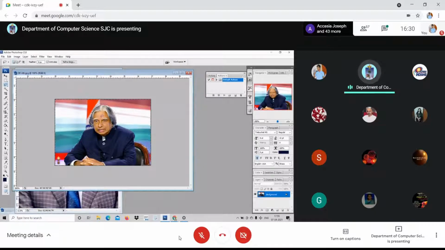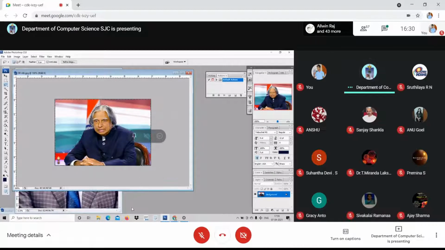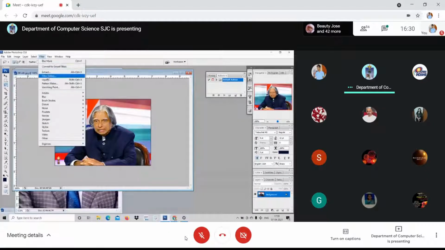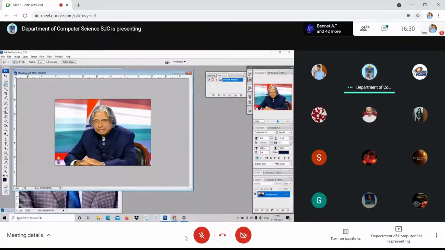For example, I shall do it with Abdul Kalam's picture. Only then you will be able to understand, because the background is blurred. Have you seen this? See, originally it was like this. After blurring, it looks like this. Right now, look at here. I'm just going to choose blur. Have you seen that? Look at here. The face has become a little blurred.